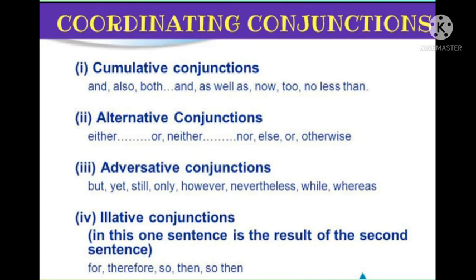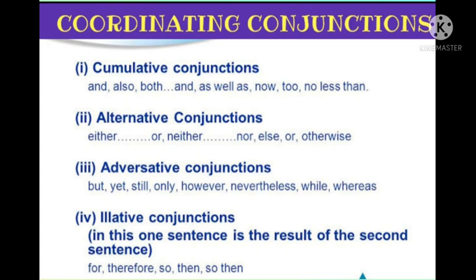But the contrast happened, the opposite thing happened. So in order to show these types of meanings, we are using a conjunction. And these conjunctions are called adversative conjunctions. And the examples of adversative conjunctions are yet, but, still, only, however, while, whereas, nevertheless. All these are coming under the adversative conjunctions.